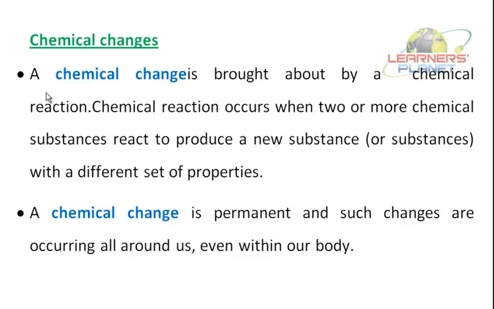Now, let's study about chemical changes. A chemical change is brought about by a chemical reaction. Or, you can say a chemical change is also called a chemical reaction. A chemical reaction occurs when two or more chemical substances react to produce a new substance with a different set of properties. That is, the new substance which is produced has altogether a different set of properties. A chemical change is permanent, and such changes are occurring all around us, even within our body.